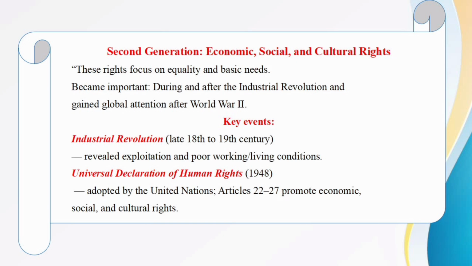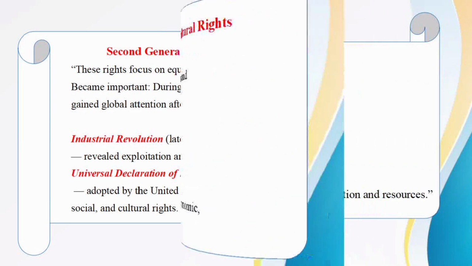Let's see some key events. Industrial Revolution, late 18th to 19th century, revealed exploitation and poor working and living conditions. Universal Declaration of Human Rights, 1948, adopted by the United Nations, mentioned from Article number 22 to 27 to promote economic, social and cultural rights.